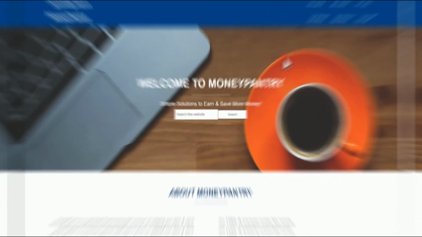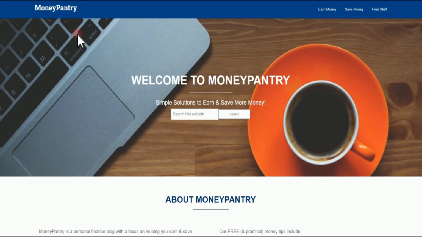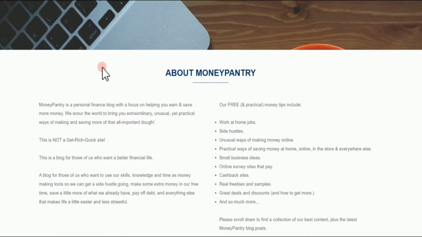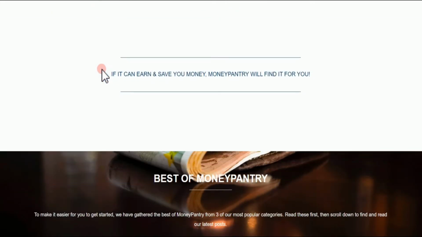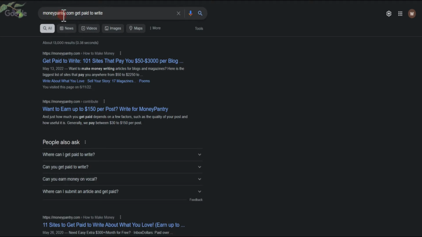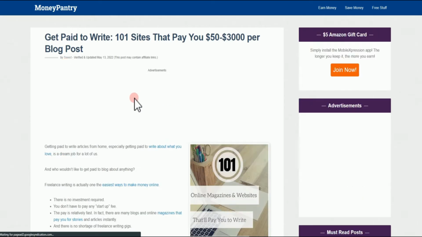And the website that we're going to be using today is called Money Pantry. Since this website offers various ways to make money online, we are going to be using a specific part of this website. What you need to do is go over to Google and write moneypantry.com get paid to write. It's going to be the first thing that shows up. Alright, hit the button and you're going to be on this page.